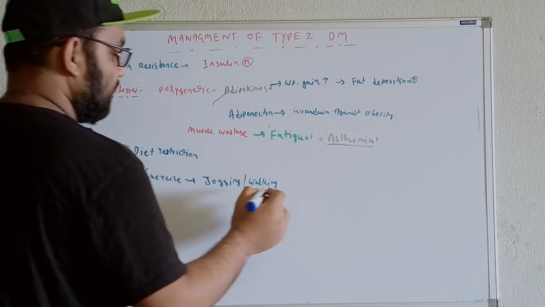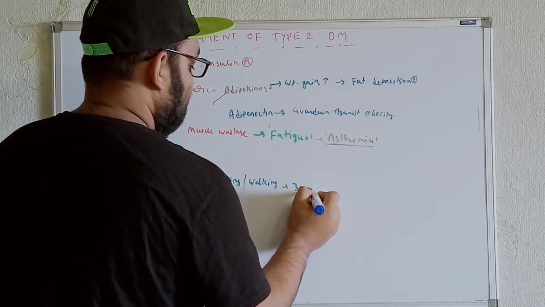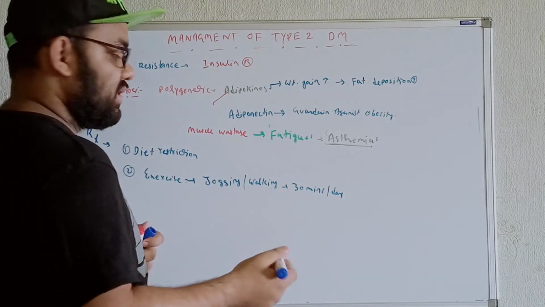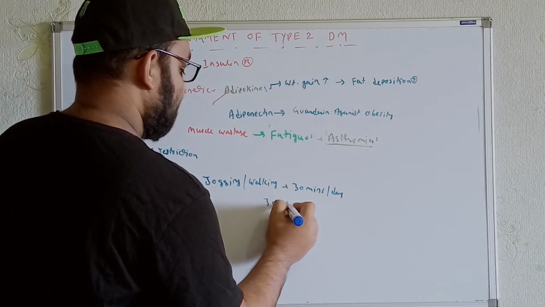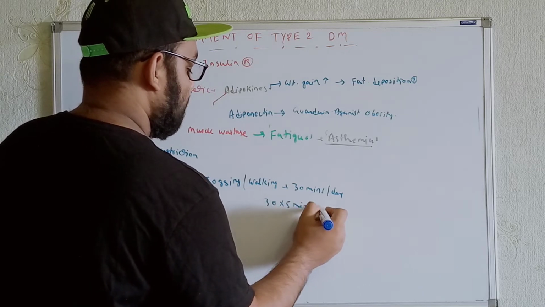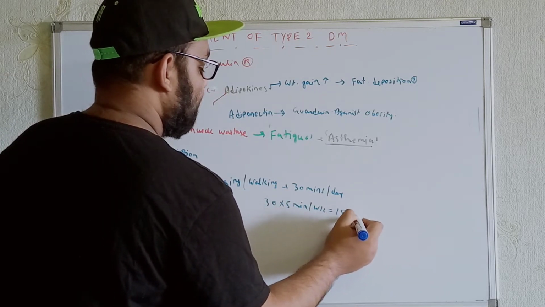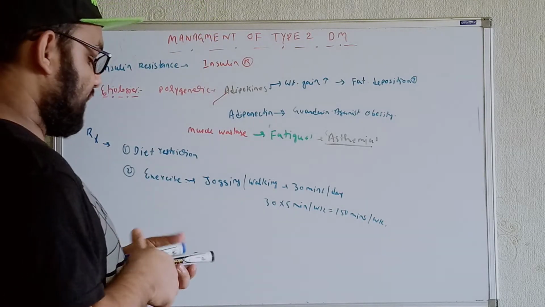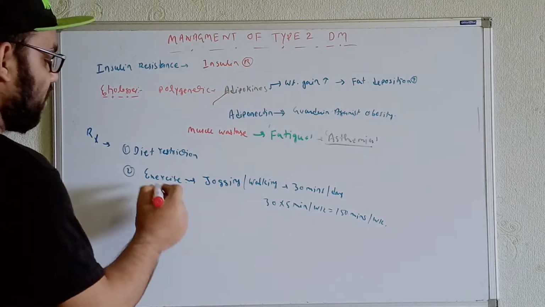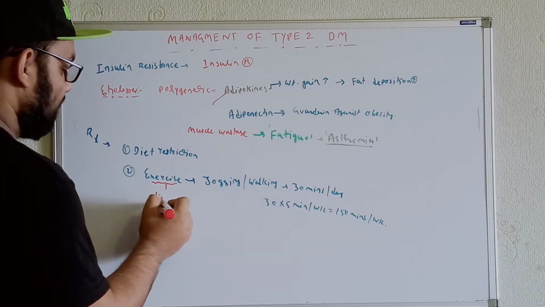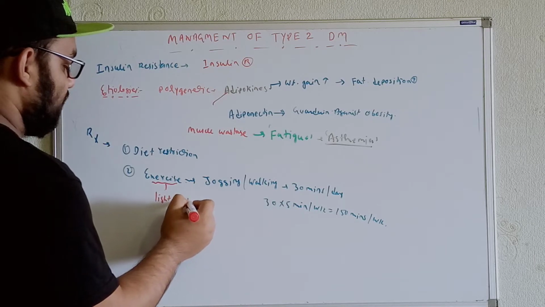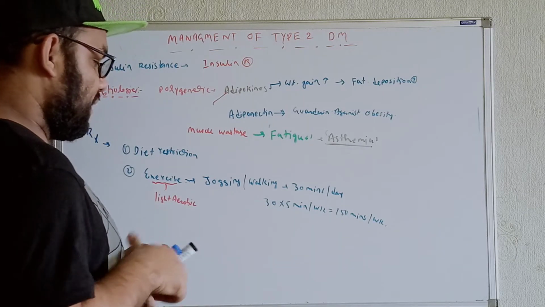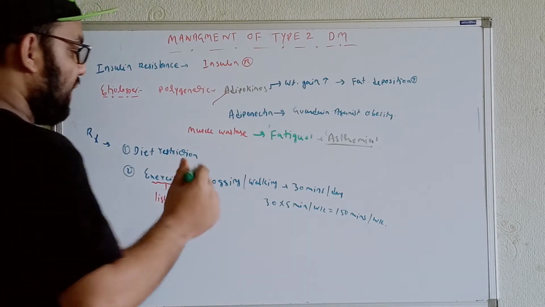You can write 30 minutes per day. And in a week we need at least 5 times. So if we write in terms of weeks, 30 multiplied by 5, you can write 150 minutes per week the individual is supposed to have the exercise. So basically it will be light aerobic exercise.